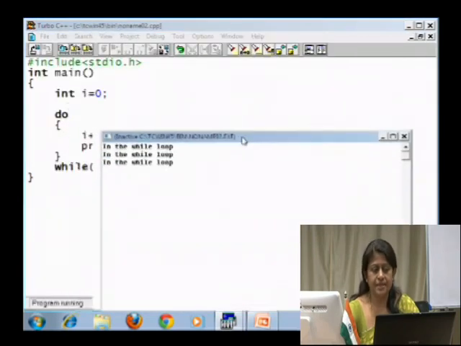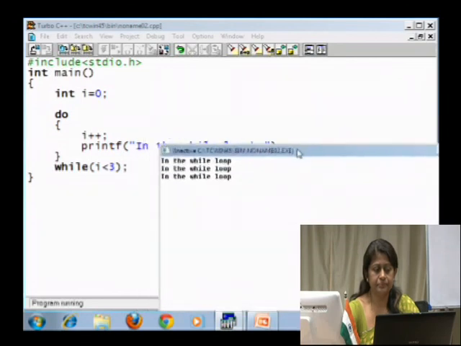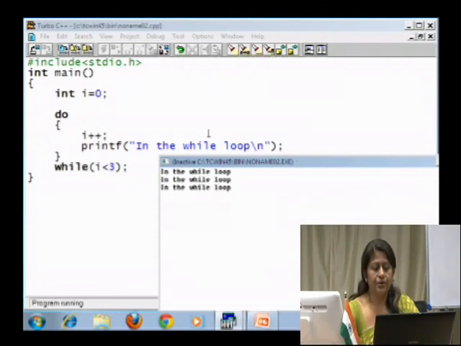There you see, you have I equal to 0 for the first time, we increment the value, it becomes 1, and it prints the statement for the first time. Then it checks the condition, and since the condition is true, it gets back and increments the value, so I would be equal to 2.